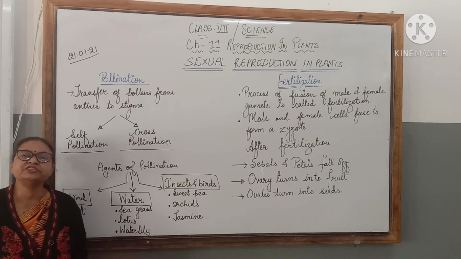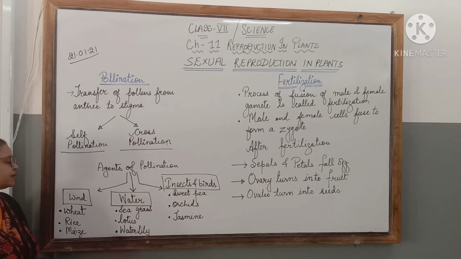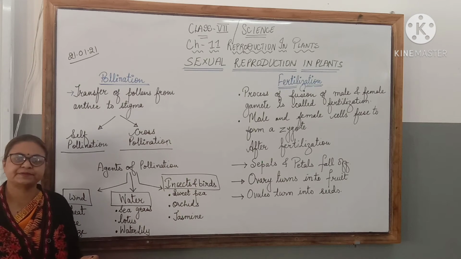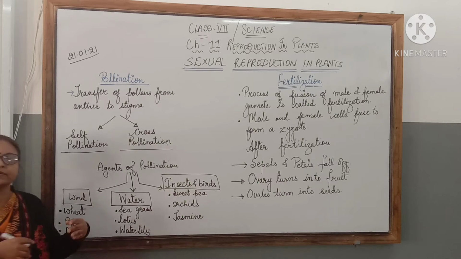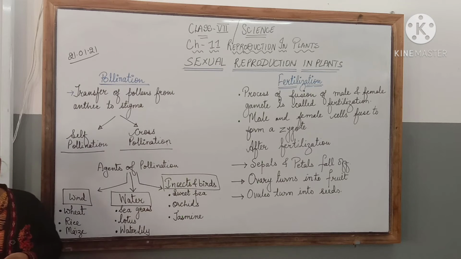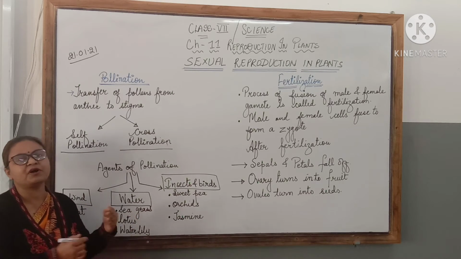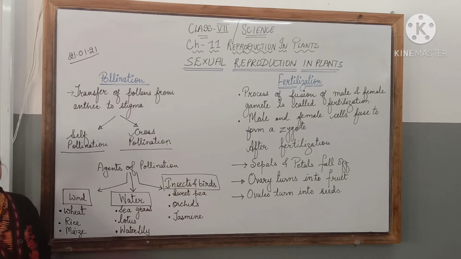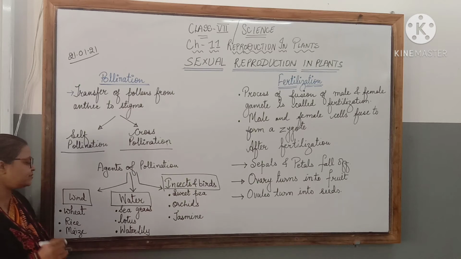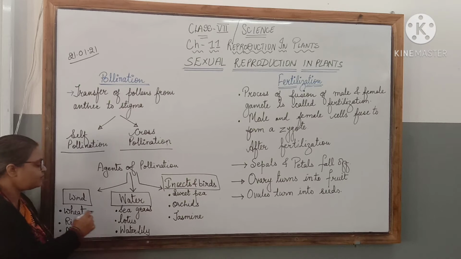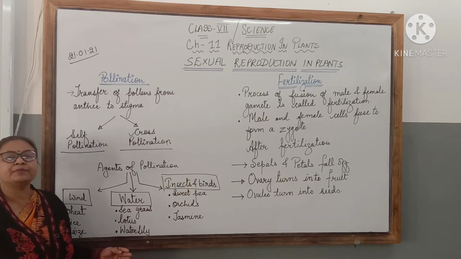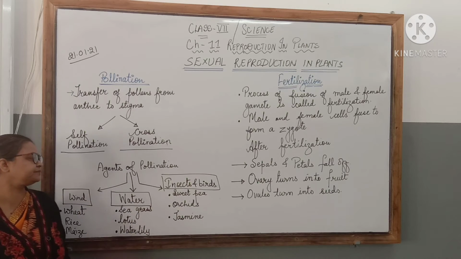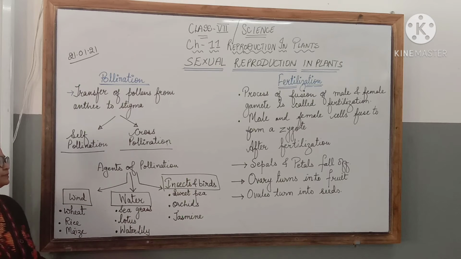Second is pollination by water. Aquatic plants, how do they transfer their pollen grains? It is through the water current. The water carries the pollen grains from the stamen of one flower to the stigma of another flower. So water plants or aquatic plants like sea grass, water lily, lotus, etc. get pollinated with the help of water.